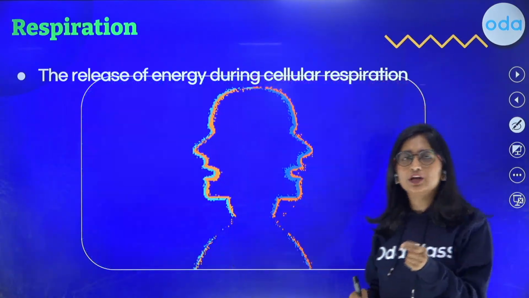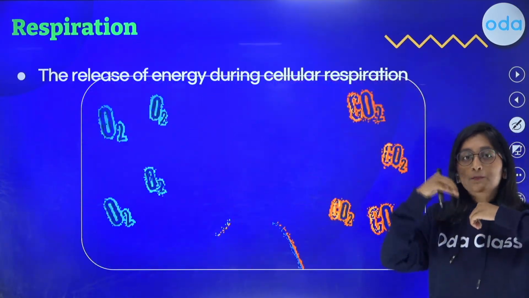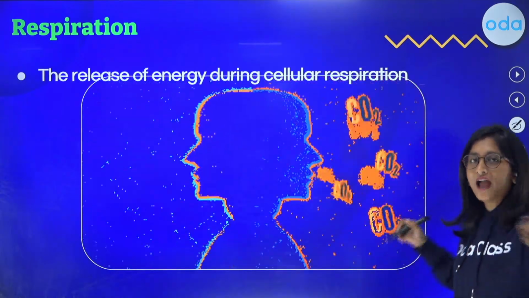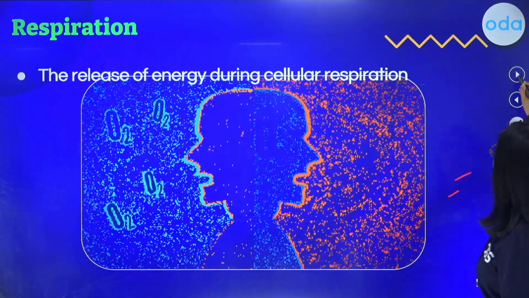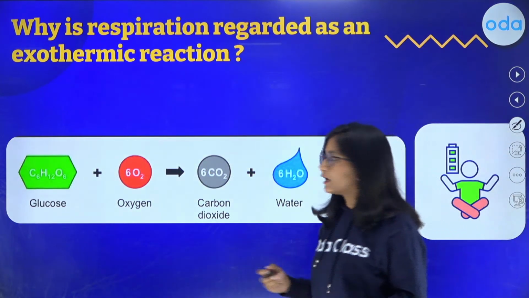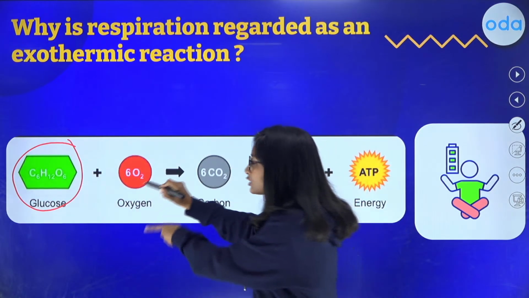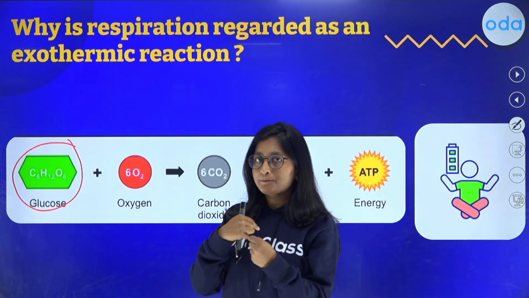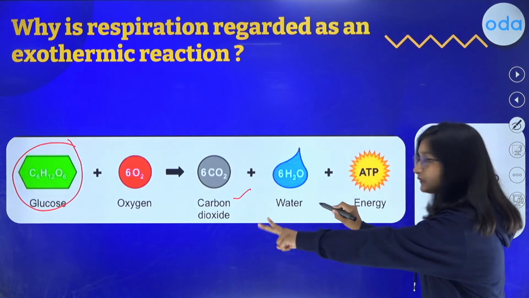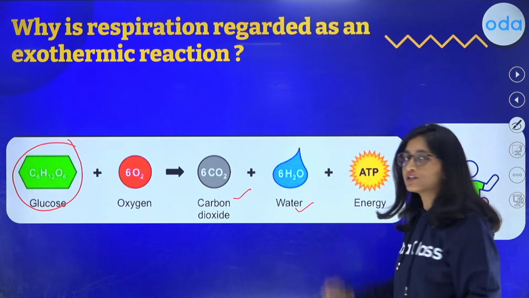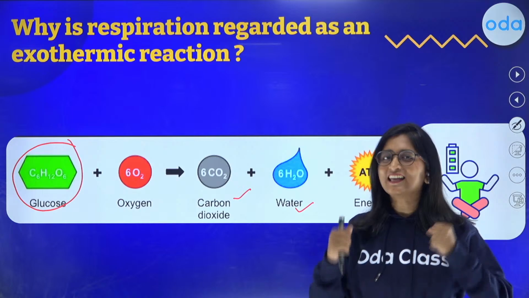Now, in the case of respiration, what actually happens is that when we breathe in, the oxygen is going to react with the food that we have taken. You will find that the majority of food contains glucose. So when the glucose in our body reacts with the oxygen that we have breathed in, it forms carbon dioxide. Along with it, it releases water.